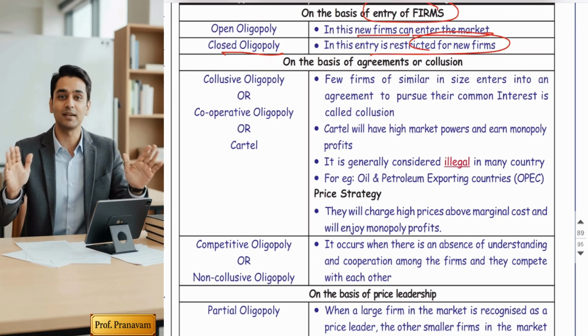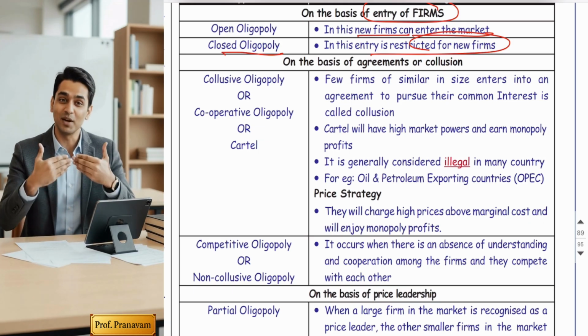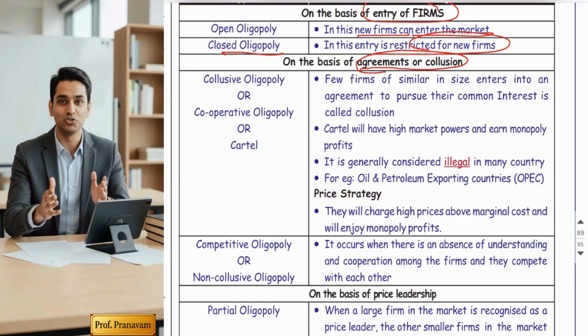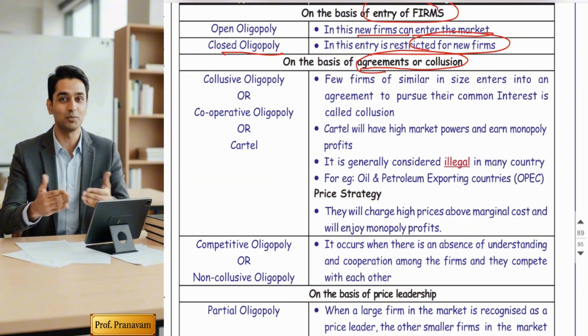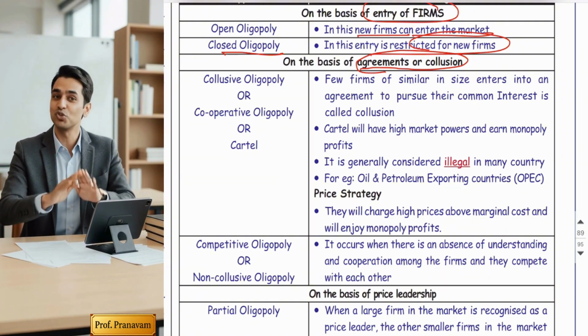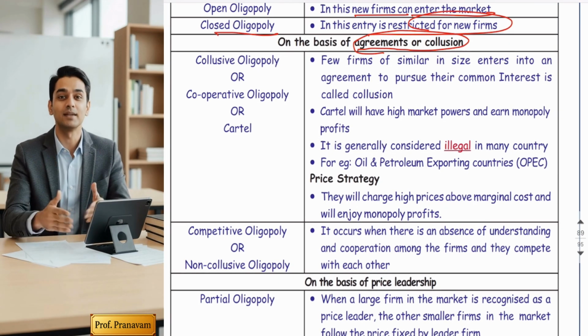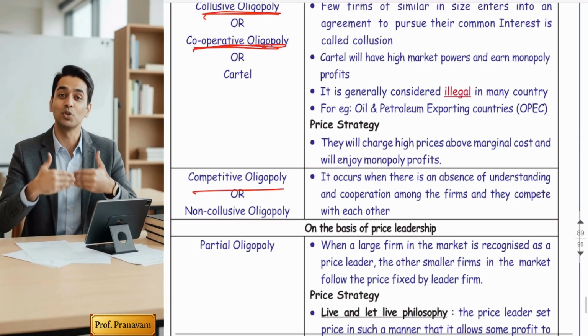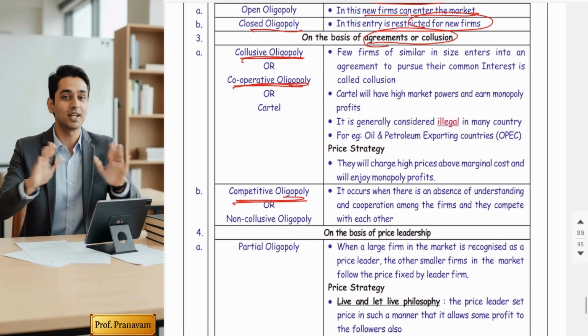Next, the third category is types of oligopoly derived on the basis of agreement or collusion. It is based on cooperation. So there are two types based on cooperation. One is collusive oligopoly, I can say cooperative oligopoly. Another one is non-collusive or non-cooperative oligopoly.